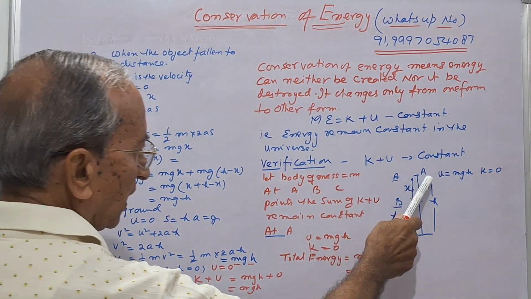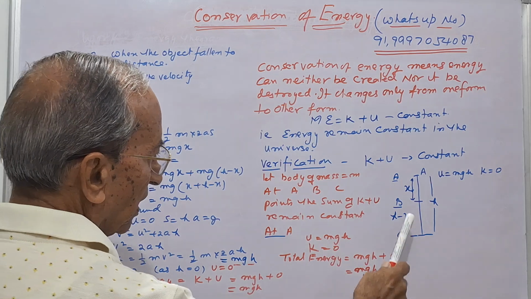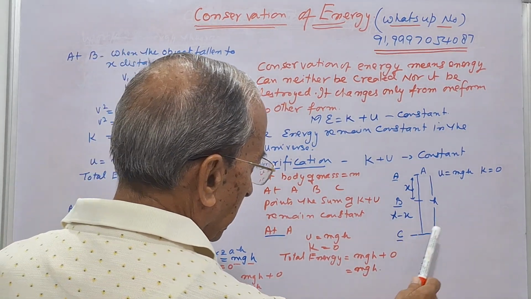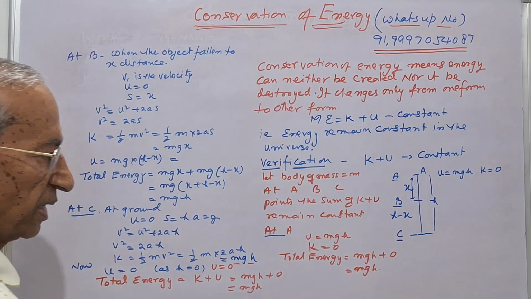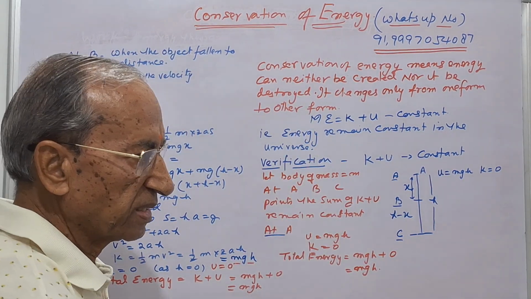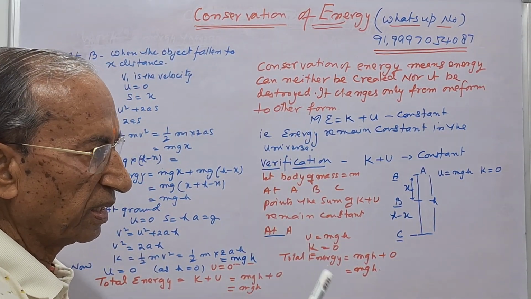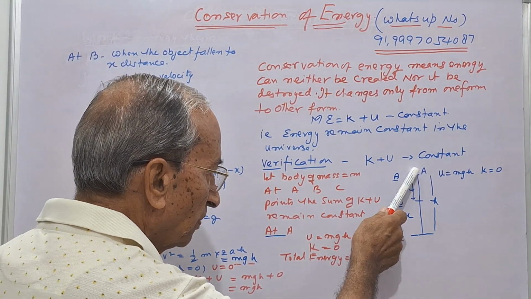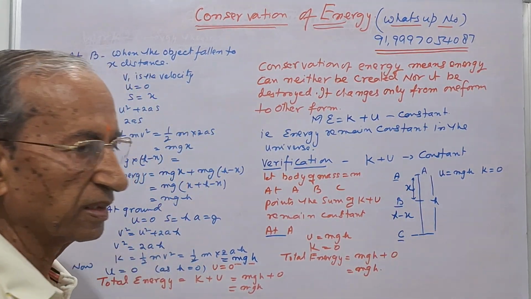At A it was mgh, at B it was again mgh, and at C it was again mgh. The point is that as the height decreases, potential energy is converted into kinetic energy. At the ground, the whole of the potential energy is converted to kinetic energy.